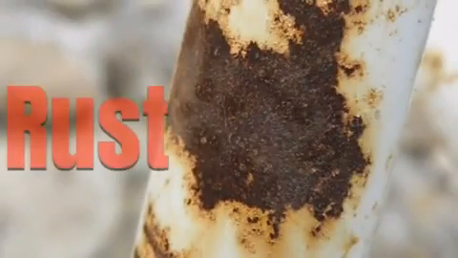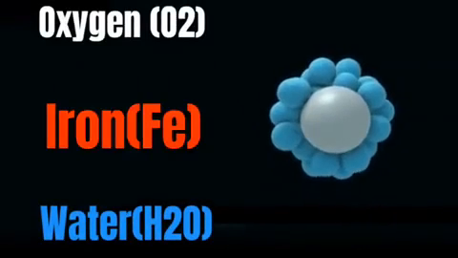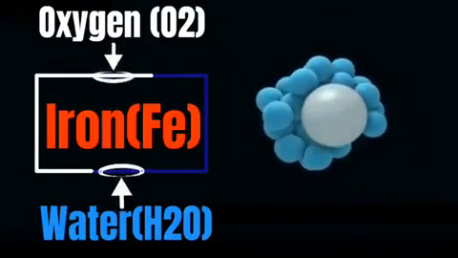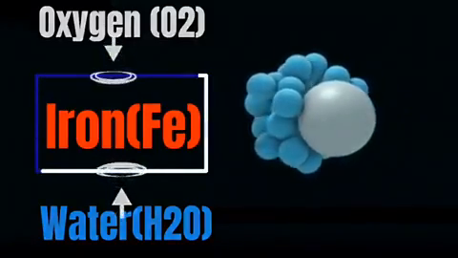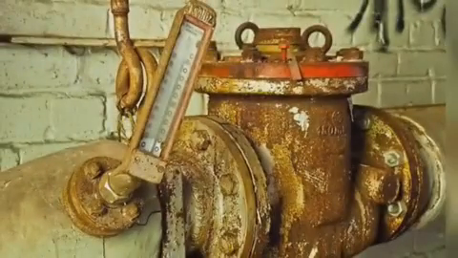is called rust. So if you can prevent oxygen and water from coming into contact with the iron, you can avoid rusting. But practically it is not possible because structures, piping, buildings and equipment made of iron and its alloys like steels are open to the atmosphere containing oxygen and moisture. So rusting is going to happen.